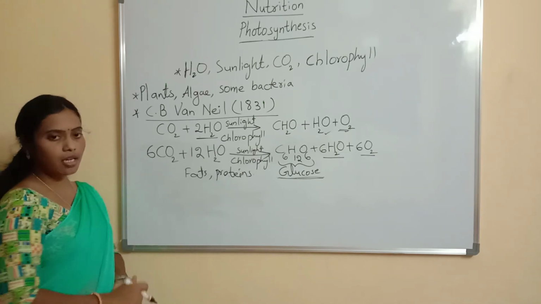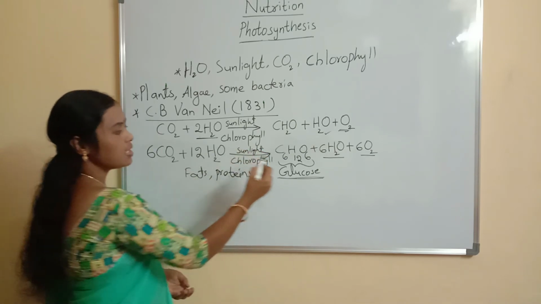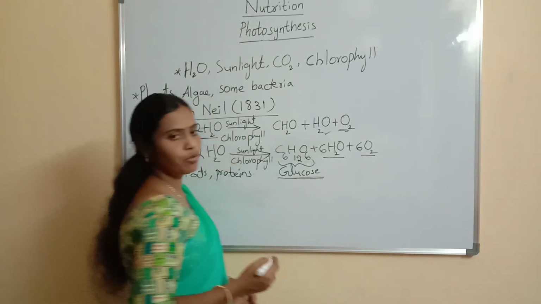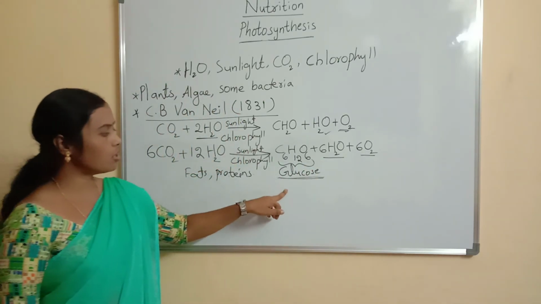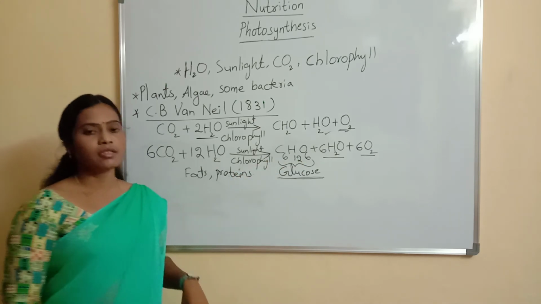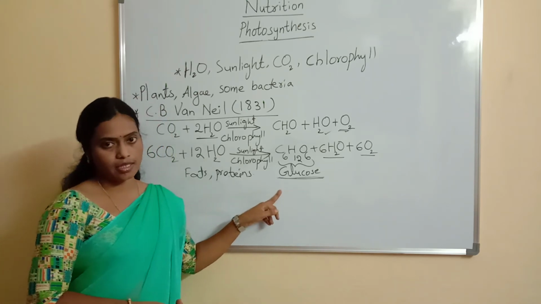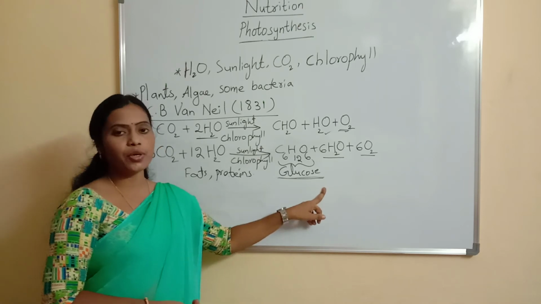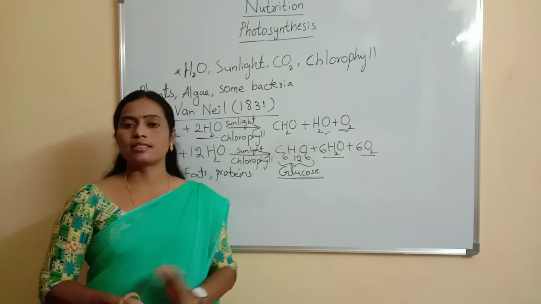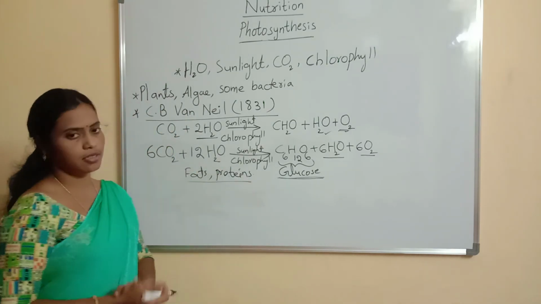6CO2 plus 12H2O gives rise, in the presence of sunlight and chlorophyll, to C6H12O6 plus 6H2O plus 6O2. And what is the formula of glucose? The formula of glucose is C6H12O6. So, during photosynthesis, plants prepare simple carbohydrates. From these simple carbohydrates, complex carbohydrates are produced like starch and cellulose. And plants also prepare fats and proteins.